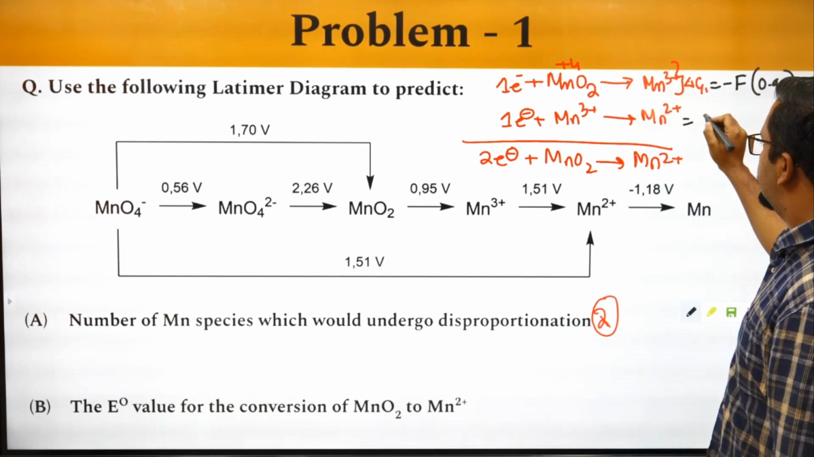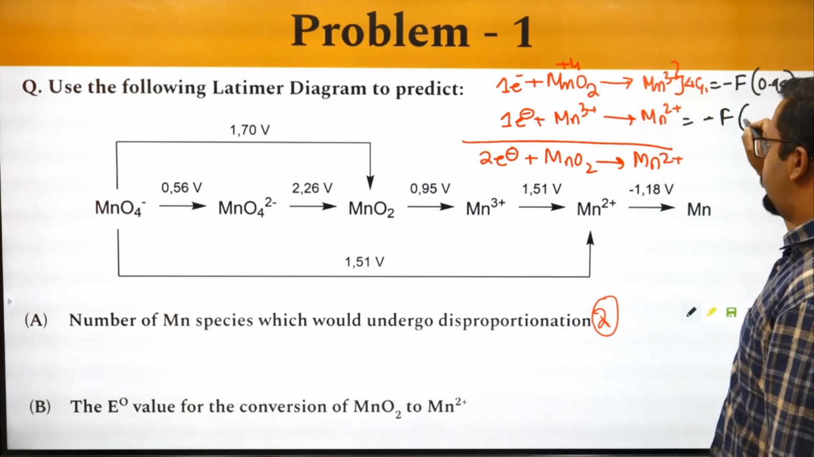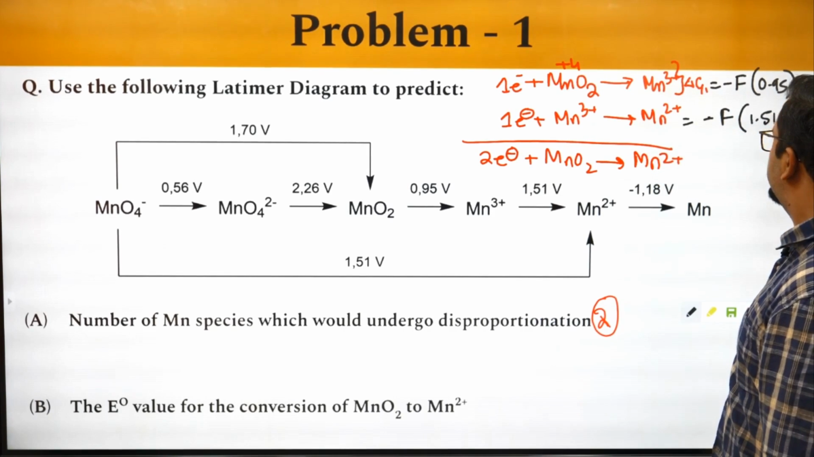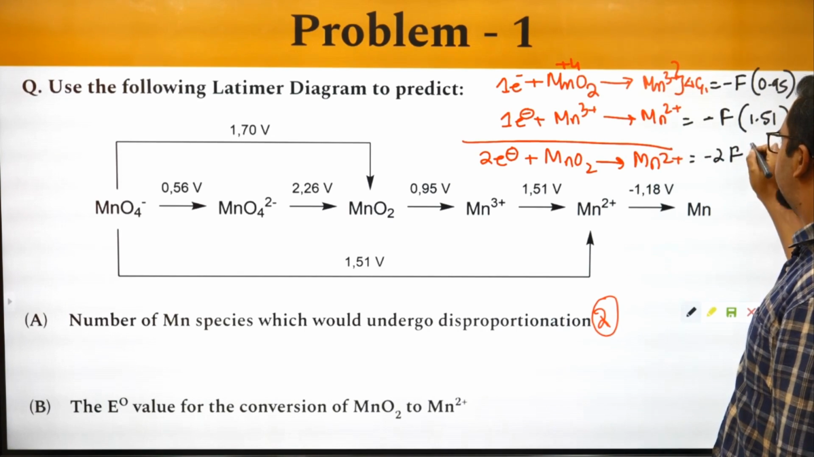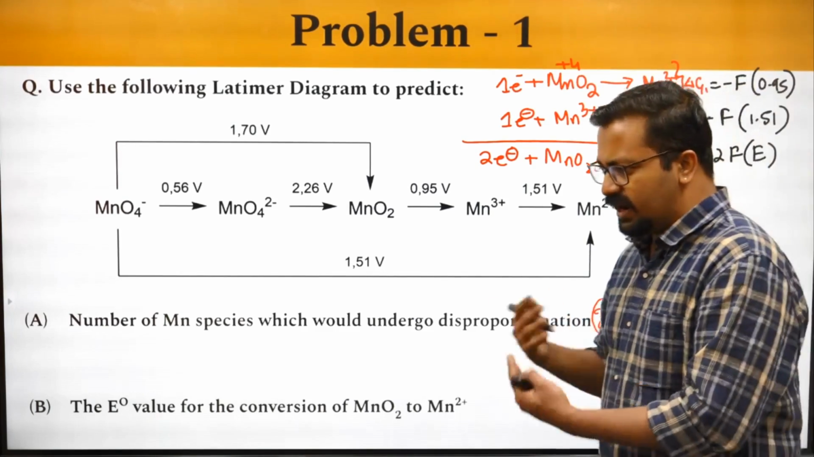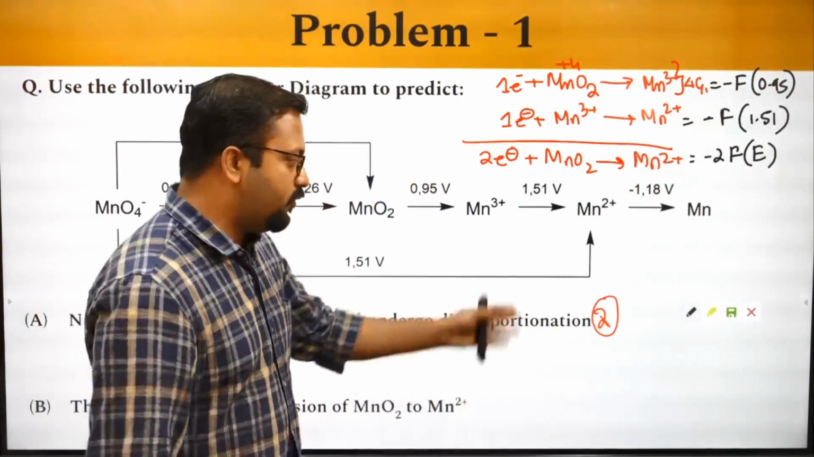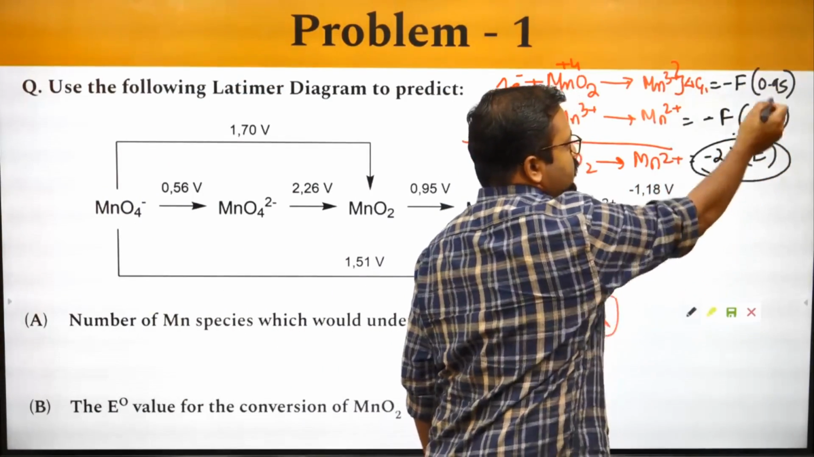For this it will be written as minus F. 1.51. For this it will be written as minus 2F, the value E which we need to calculate. This is very simple. This we had discussed earlier. So how do we solve it? We equate this to the sum of these two.